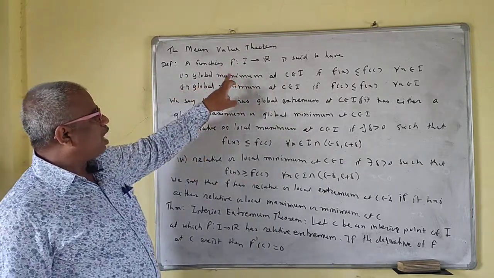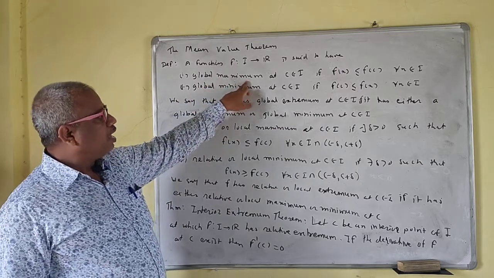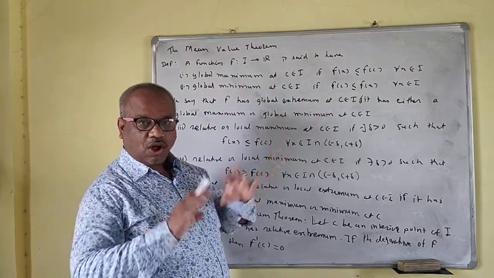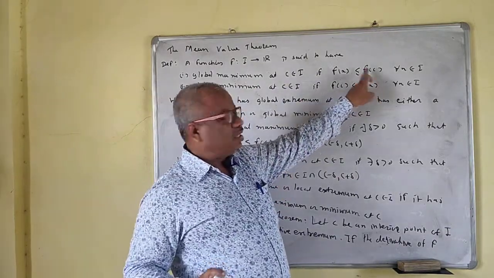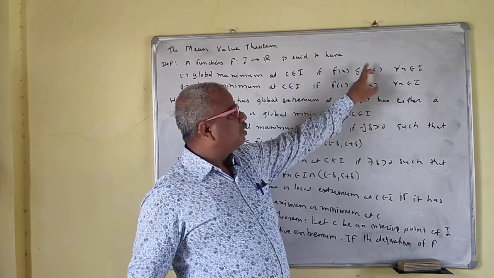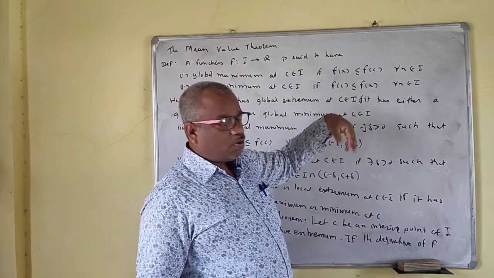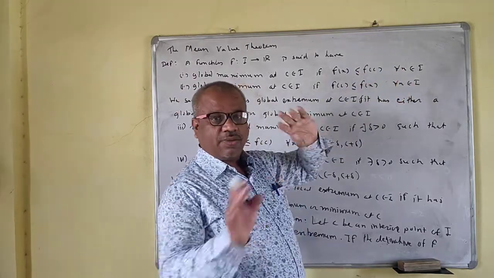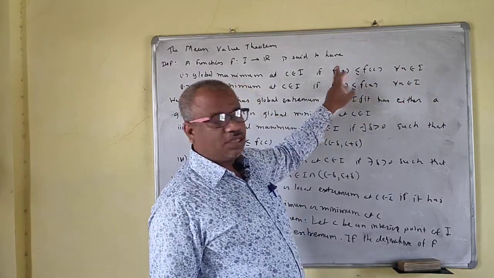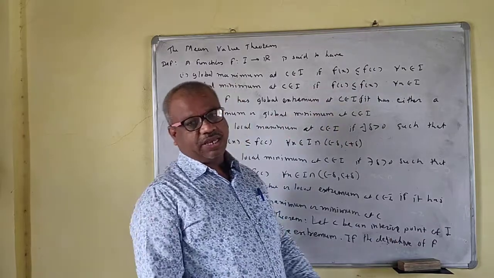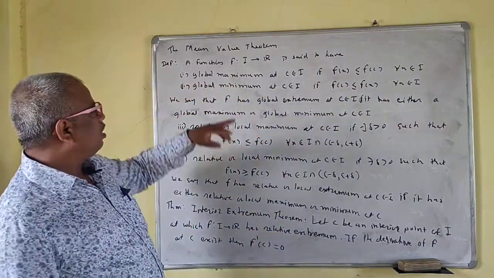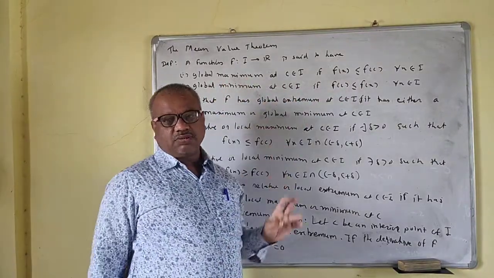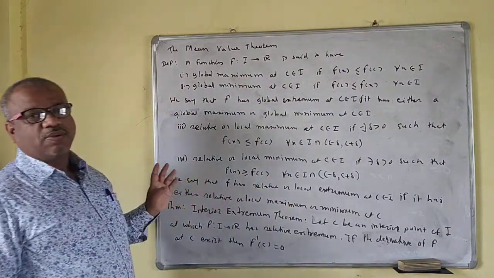We say f has a global maximum at c belonging to I. That means f of c is the maximum value among all the function values. That is, f of x is less than or equal to f of c, so f of c is the biggest value for all x belonging to I. If you take the value of the function at any x, you see that f of c is the biggest one. So f of c is the global maximum value of f.